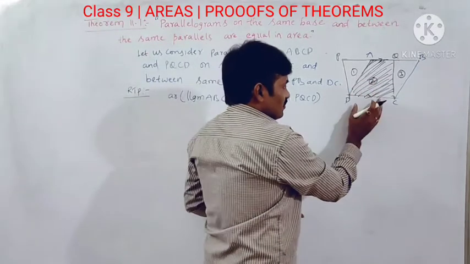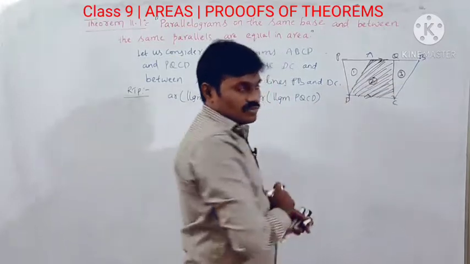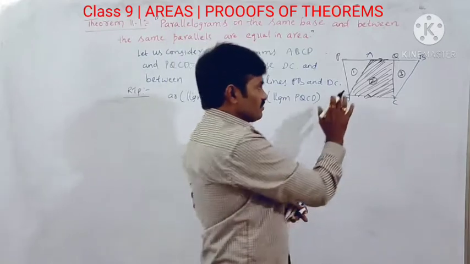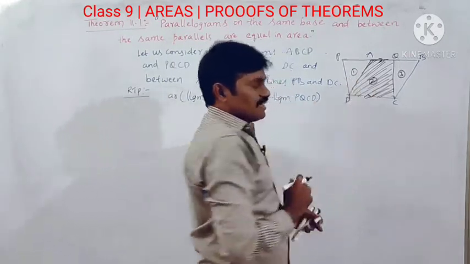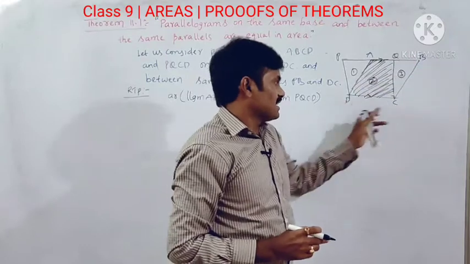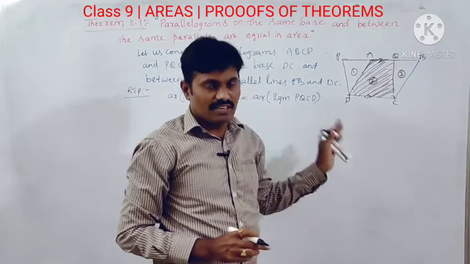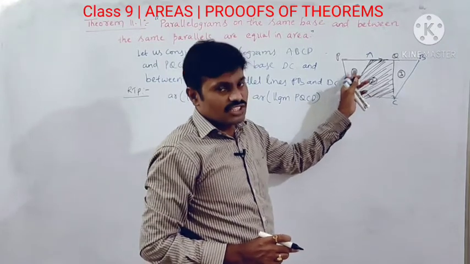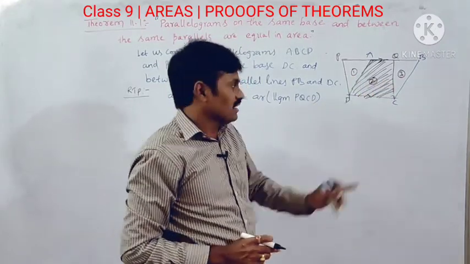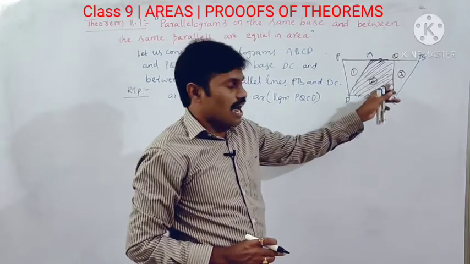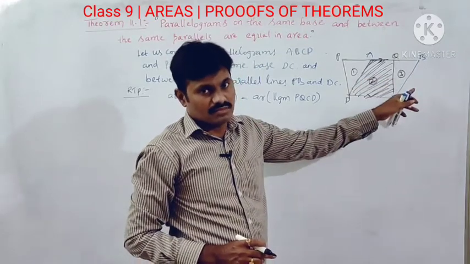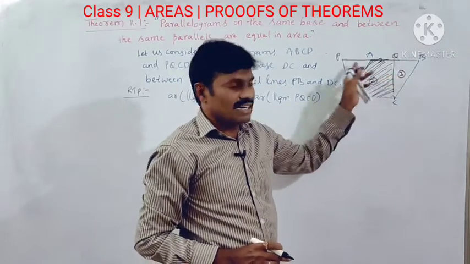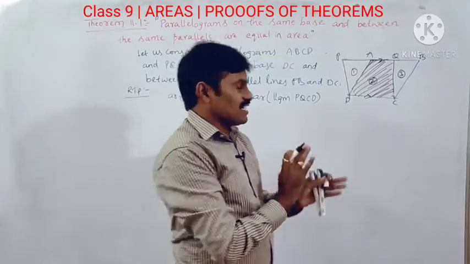To prove that the area of parallelogram ABCD and the area of parallelogram PQCD are equal, it is enough to prove that the areas of these two triangles are equal, because this region is already common for both parallelograms. These are non-common regions. If these non-common regions are equal, then our task will be completed.